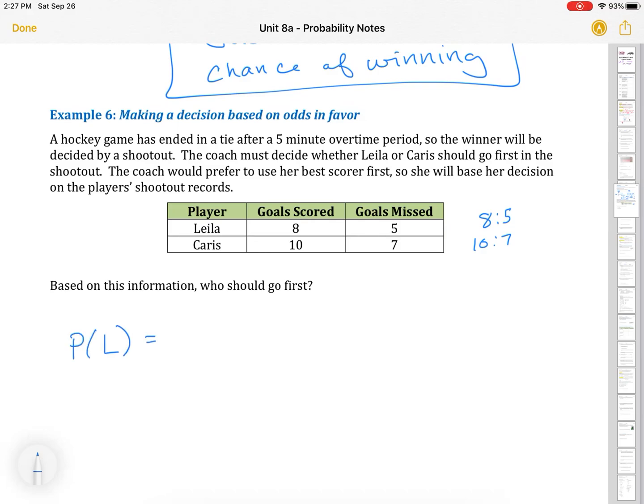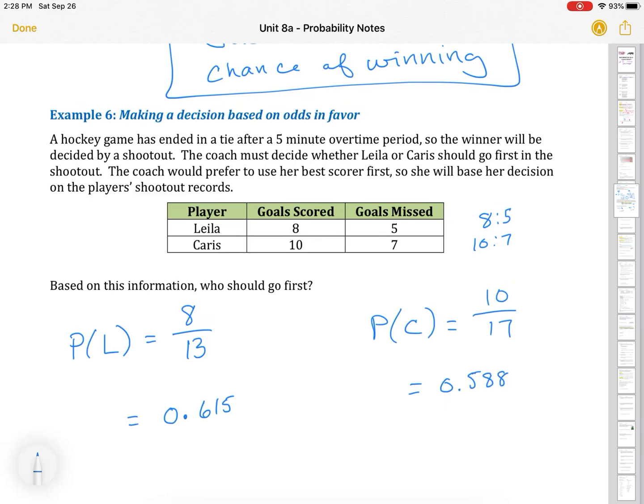So we have to first figure out, from this it's easy to see their odds. This is 8 to 5, this is 10 to 7. I'm going to rewrite that 5 because it looks weird. So those are our odds, but we really want to compare the probability. So the probability of Layla getting a goal is 8 out of, and we add the 8 and 5 together, we get 13. The probability of Karis getting a goal, well, she gets 10 out of 17. Now, they don't have a common denominator, so we're going to convert these to decimals and compare them that way.